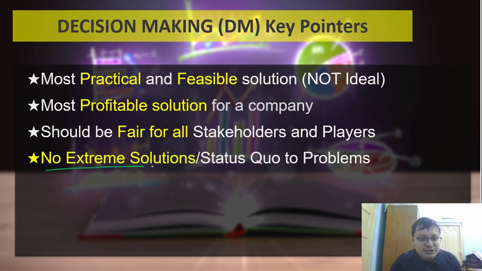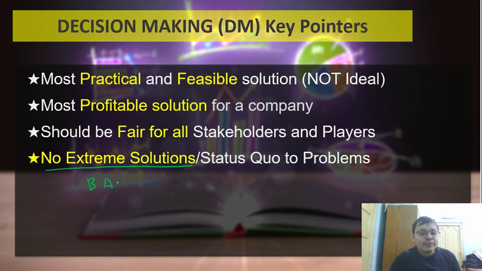The next thing, and this is very important, is avoiding extreme solutions. Often you'll find that a particular set of options are very extreme in nature. In such cases, the first thing that you're supposed to do is identify which are those extreme solutions and eliminate them, unless there's a very strong case for an extreme solution and it is the only option. Otherwise, avoid extreme solutions.